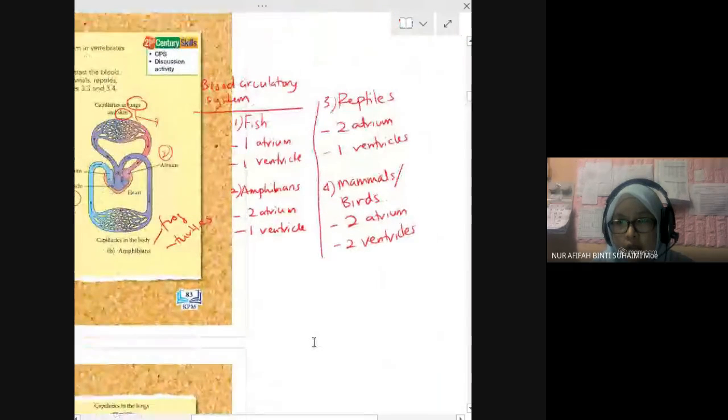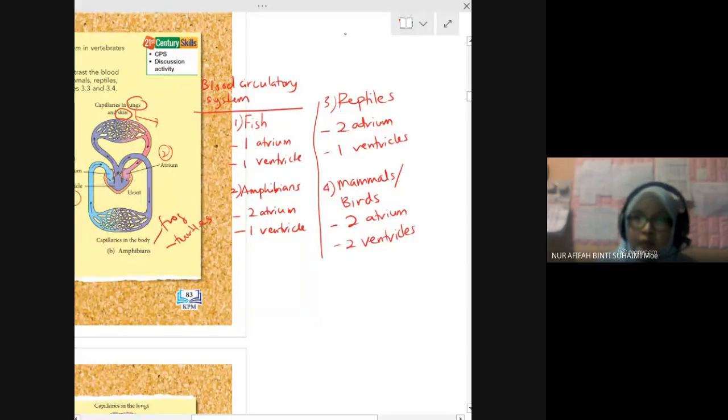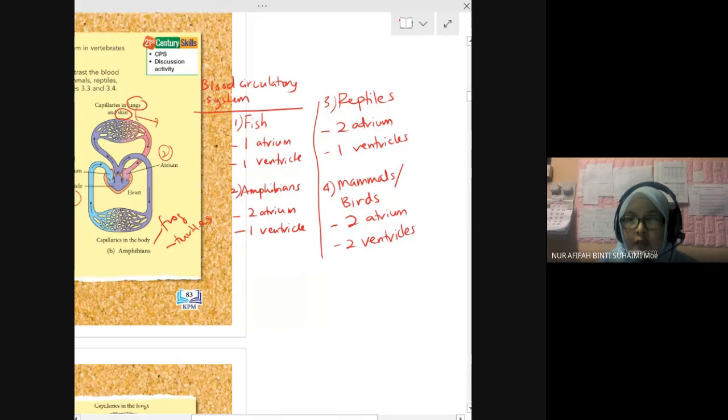Okay, look at the summary here. For the blood circulatory system in fish: one atrium, one ventricle. Amphibians: two atrium, one ventricle. Reptiles: two atrium, one ventricle. All the same, one ventricle, except for mammals and birds. We have two atrium and two ventricles.